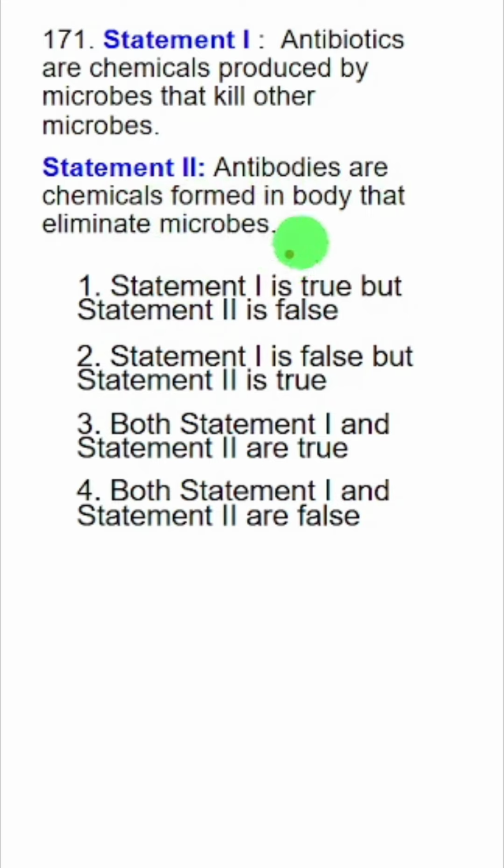Antibodies are chemicals. Antibodies are proteins, but proteins are eventually chemicals. So this is right. Formed in the body, correct. The immune system produces it. B cells that eliminate microbes, correct. So both the statements are correct. Option 3 is the answer.